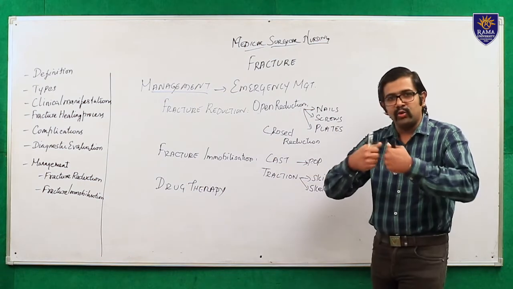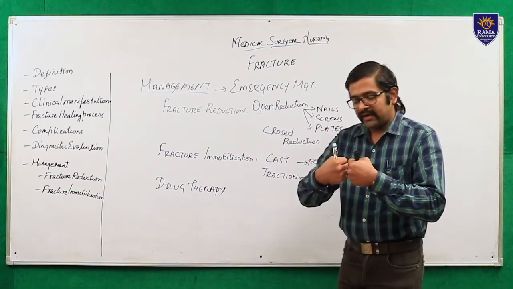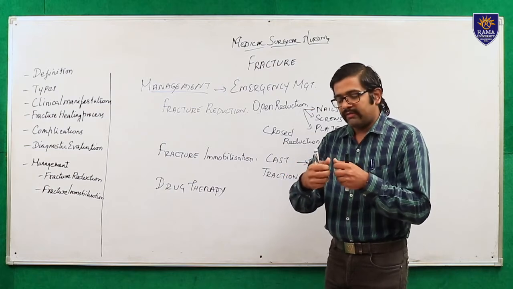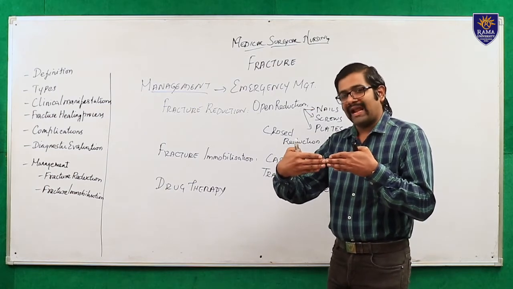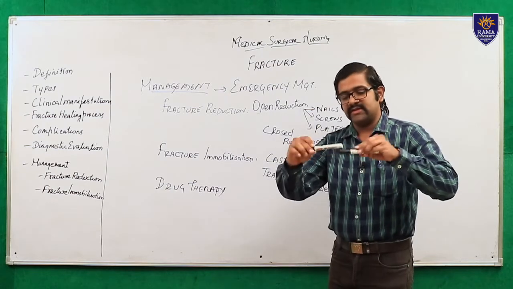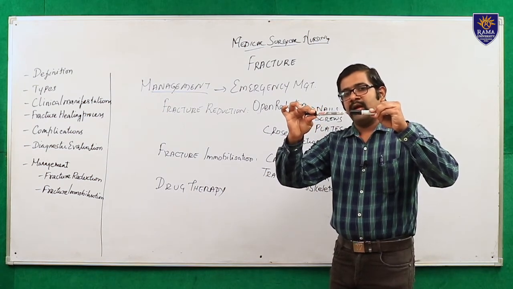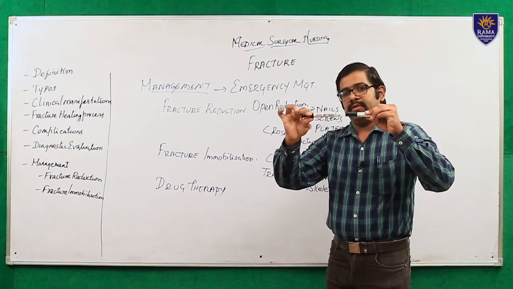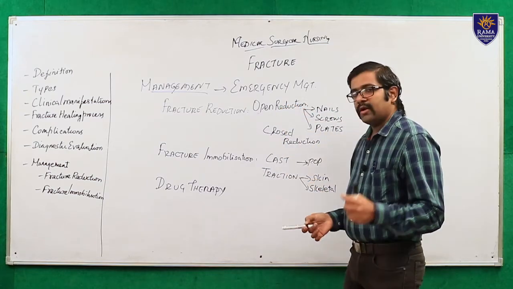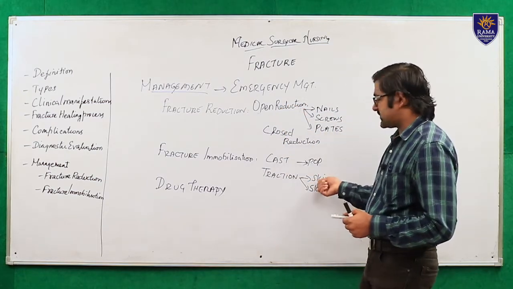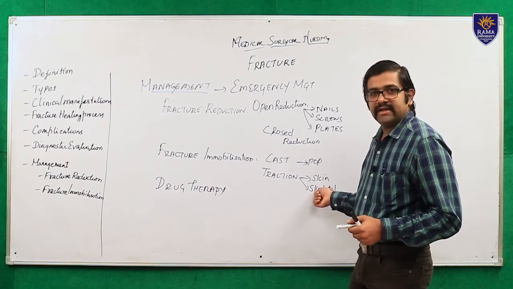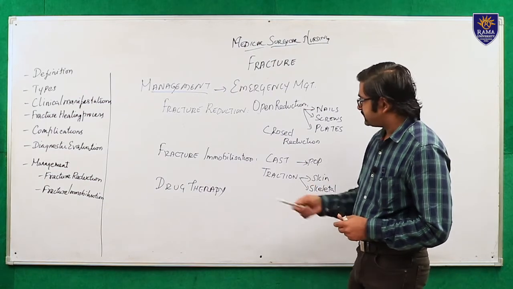Same thing with the traction. Traction is a pulling force, where by applying the pulling force on the bone, we are bringing the bone into a proper alignment. If the bone is like this, by the pulling force, we are making the bone into a proper alignment, and we are doing immobilization. In traction, there are two types. One is called skin traction, another one is skeletal traction. So these are the two types.